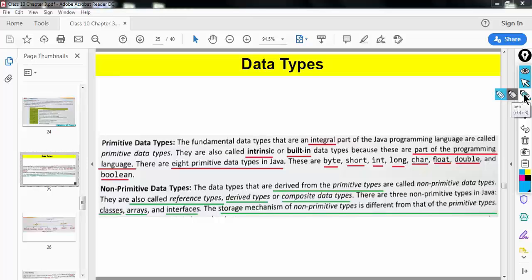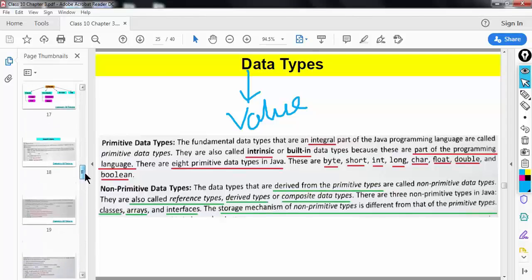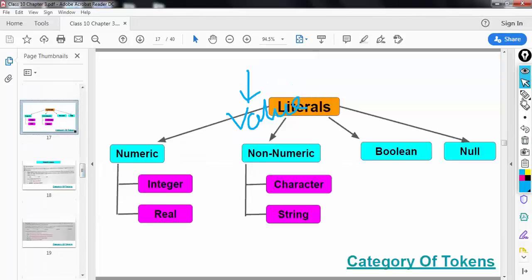Today we are going to discuss data types. So data means value. So what are the different kinds of values that we have discussed while discussing literals? What kind of values did we see? We saw integer values, numbers without decimal point.